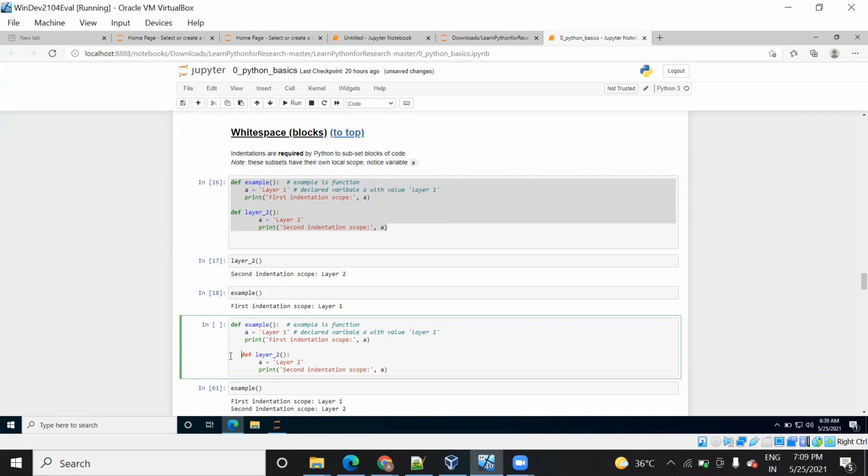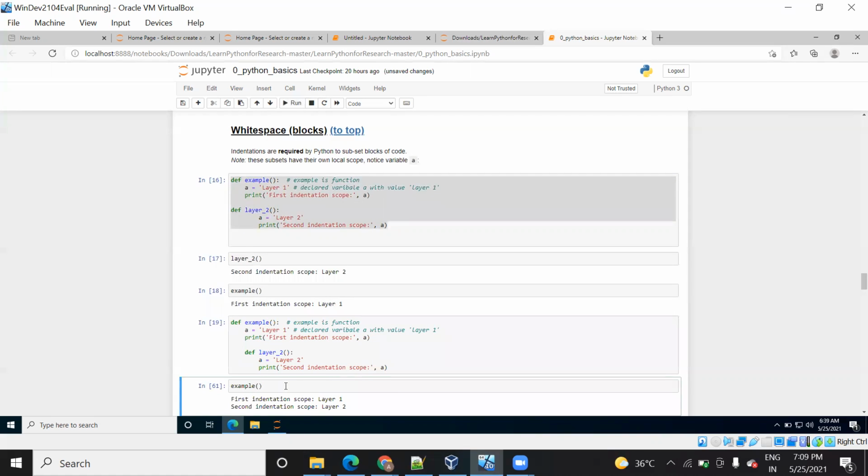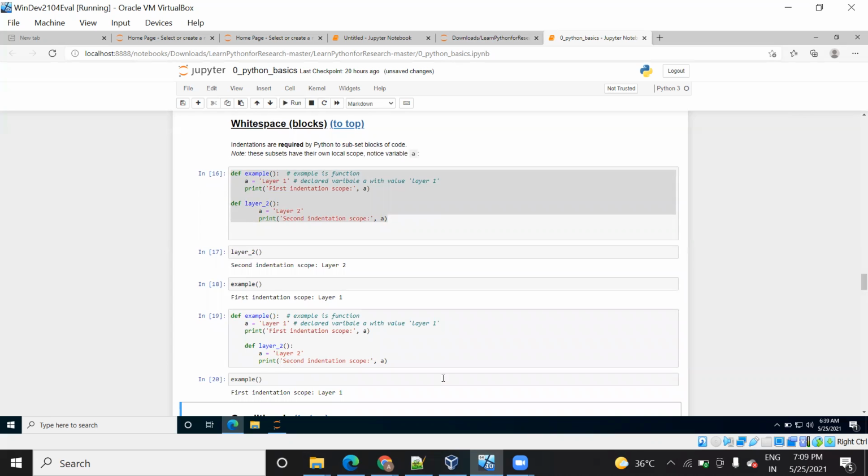So instead of adding this, I'm creating this def here, and let's run this code. Now I will run the example function. So it is still giving that.